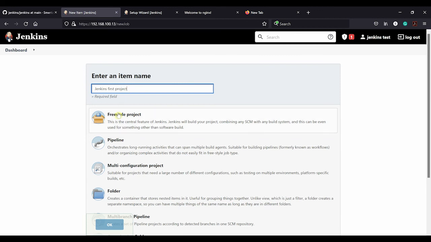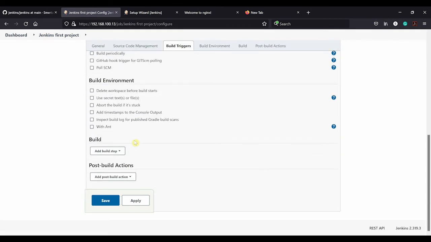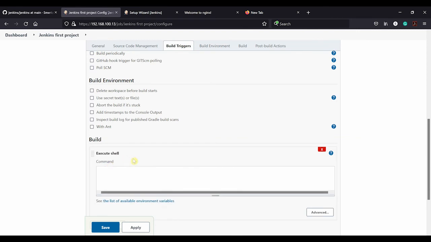We're going to create a freestyle project. Click OK once you've selected project and named it. And then all I'm going to do is come down to build, add build step, execute shell. So it's like we're just executing a shell command, a bash command.